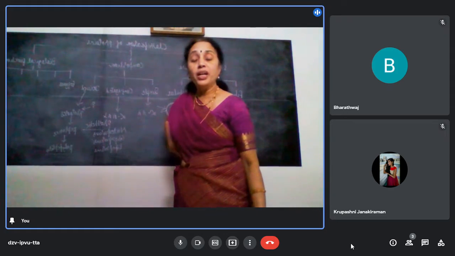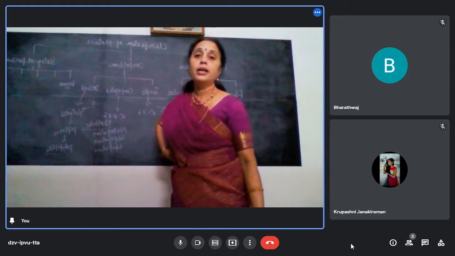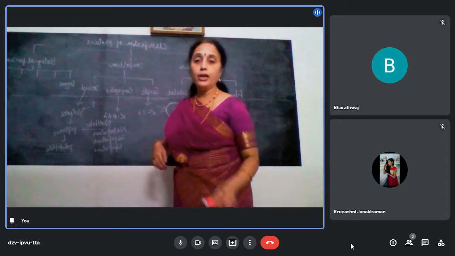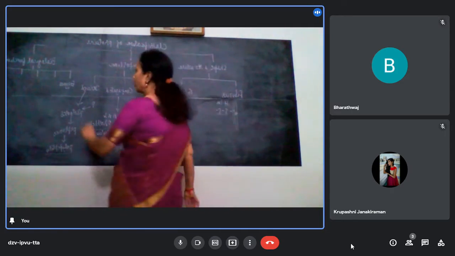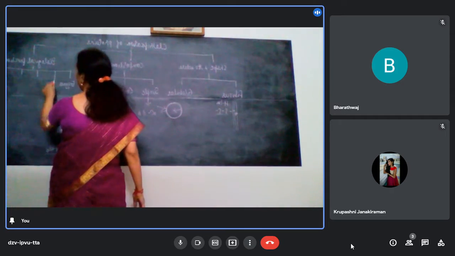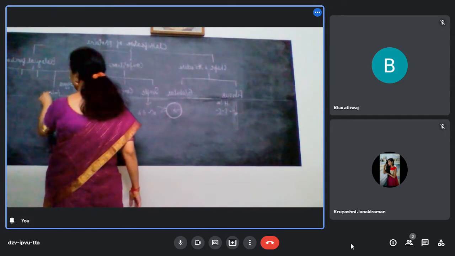And enzymes are very specific about pH and temperature. They work best around neutral pH and 36 degrees centigrade. Okay. Now, next is antibodies.